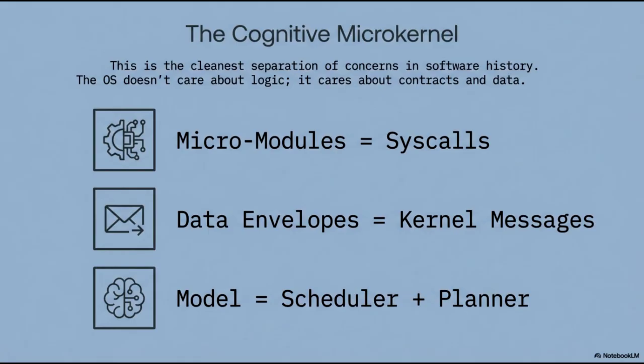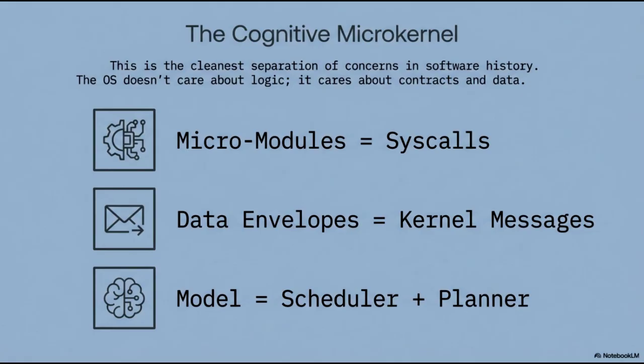In this architectural paradigm, the operating system moves away from managing internal logic to focus exclusively on enforcing contracts and managing data flow. This structure is defined by three primary layers. First, micromodules act as the system calls, providing a modular framework for functional interactions.